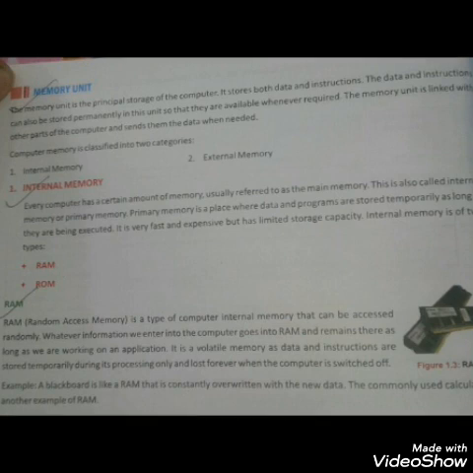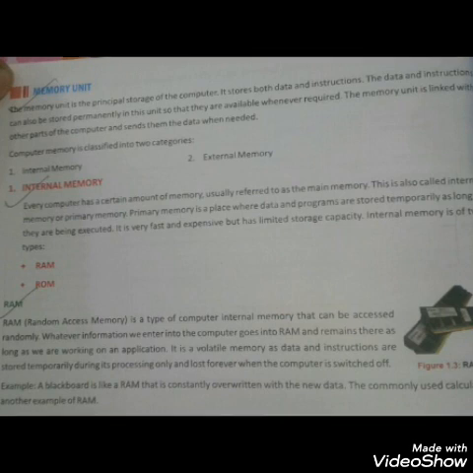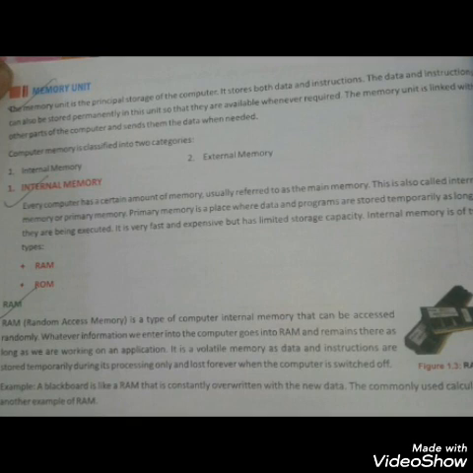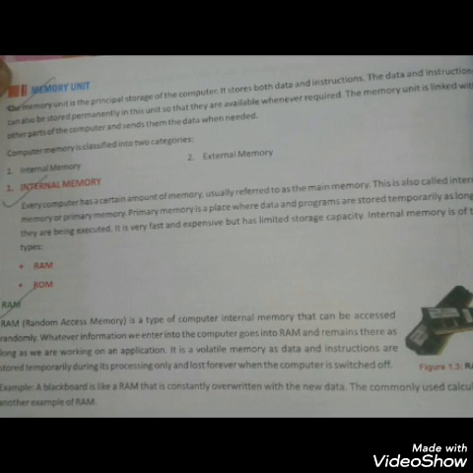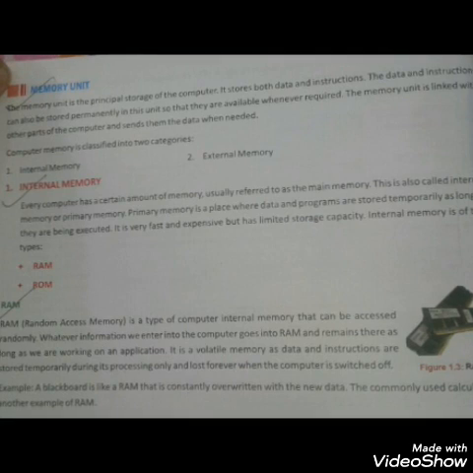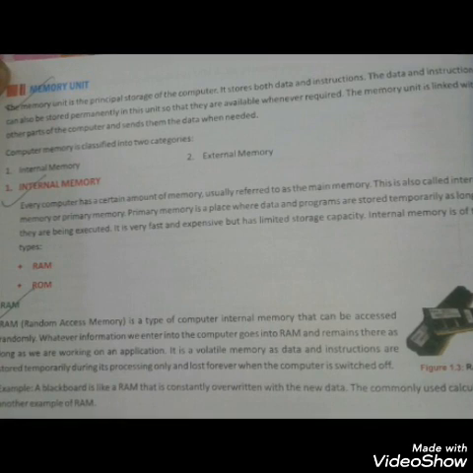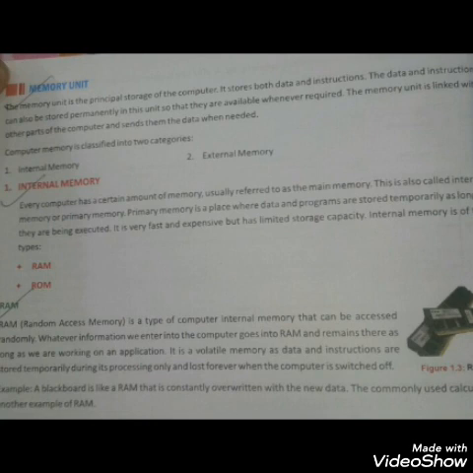So students, now we shall talk about the memory unit. Memory unit is the storage place where data and instructions are stored. These data and instructions can be retrieved whenever required. Computer memory is mainly of two types: first is internal memory and second is external memory. Internal memory is also called main memory or primary memory. Primary memory is the place where data and programs are stored temporarily as long as they are being executed.